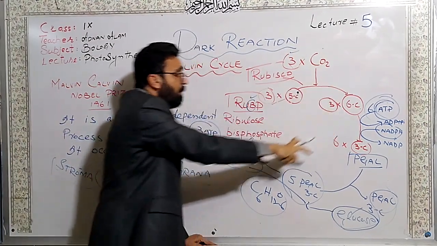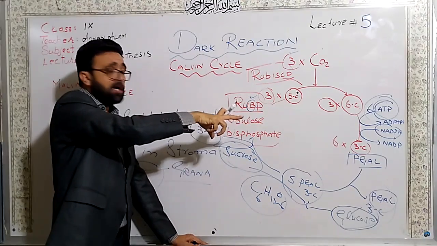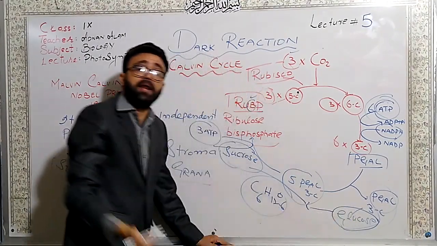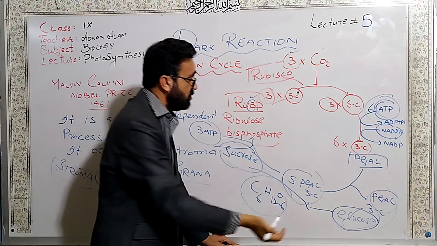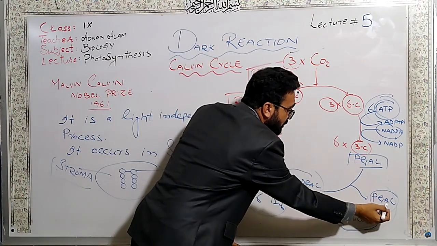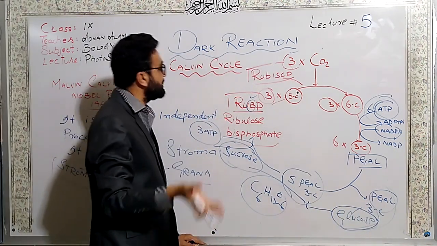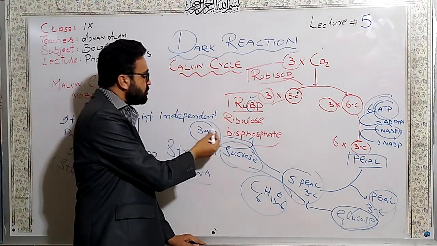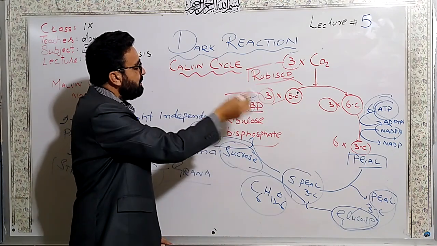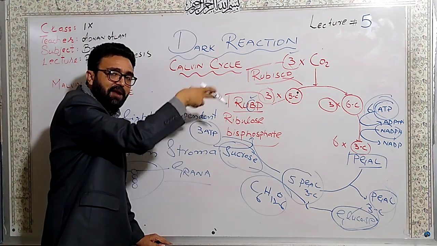But we need to operate the carbon cycle twice, because for a glucose molecule we need 2 PGAL molecules, and 2 PGAL molecules will combine to form a glucose molecule, because glucose is a 6-carbon compound. So overall 9 ATPs are used in one carbon cycle.